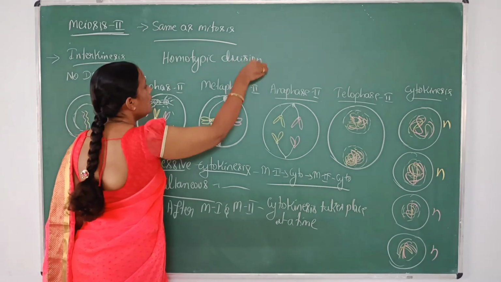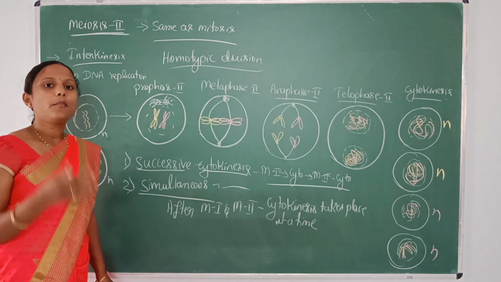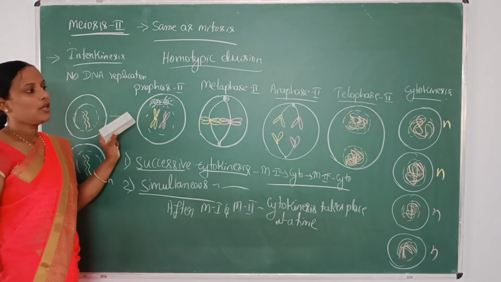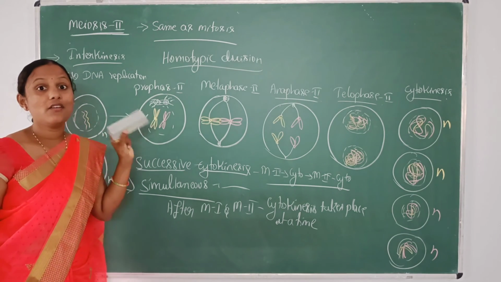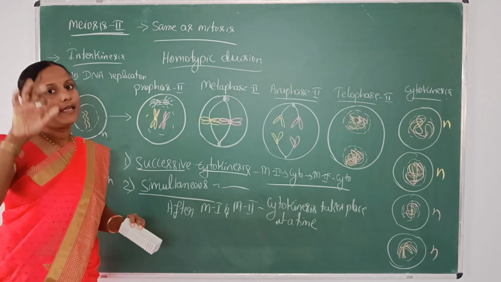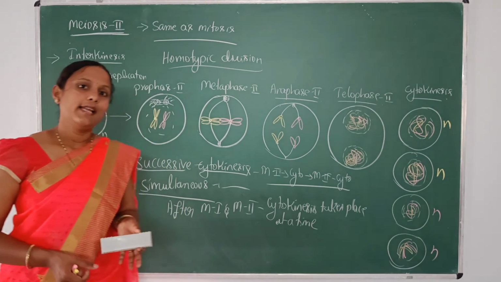Whereas meiosis 1 is called reductional cell division, because the number of chromosomes is reduced to half. Because meiosis 2 is a part of meiosis, we are not calling it an equational division, we are calling it a homotypic division. But mitosis we call an equational cell division.